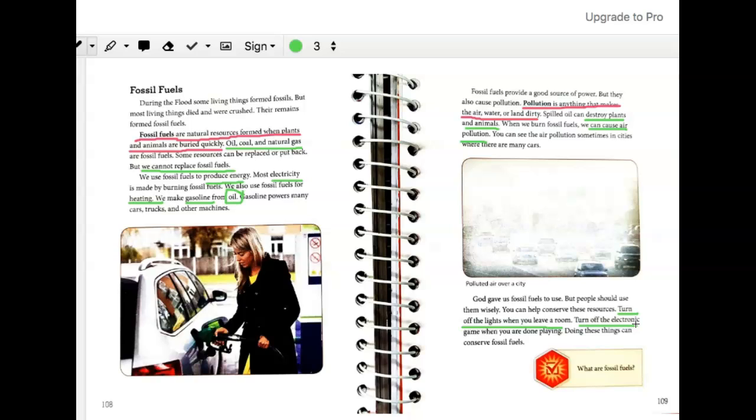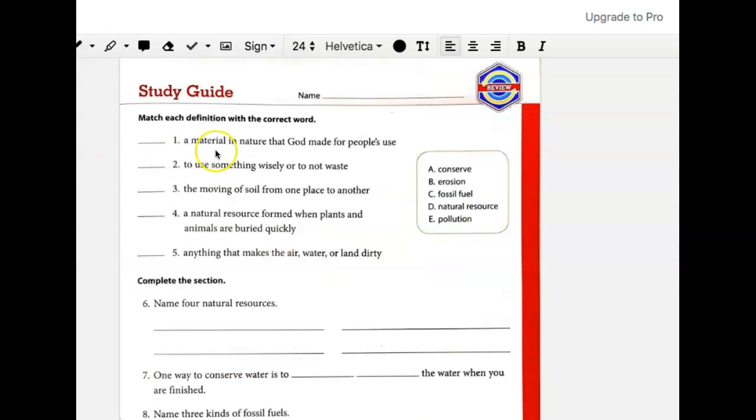Let's now move on to our activity manual, page 89. For numbers 1 through 5, you're going to read each phrase and then match this definition with the correct word in this box. So you're going to read each phrase and then write the letter that has the matching word on the blank space. Let's try number 1 together. Number 1, a material in nature that God made for people's use. What do we call a material in nature that God made for people's use? You can find the answer by using your book or the glossary.